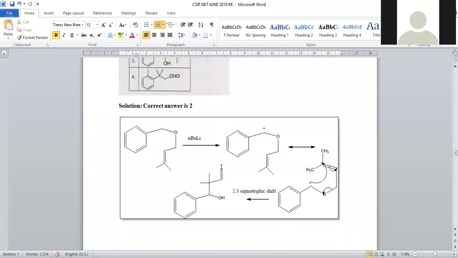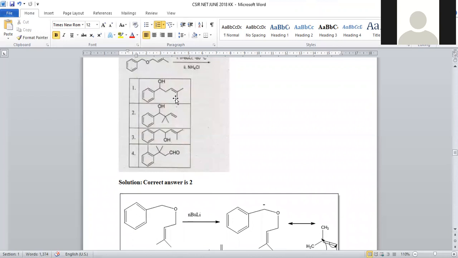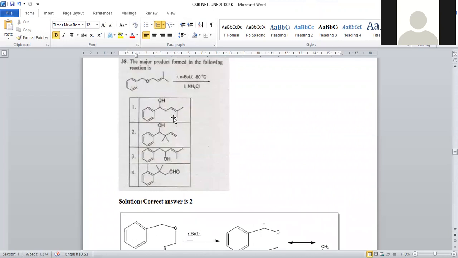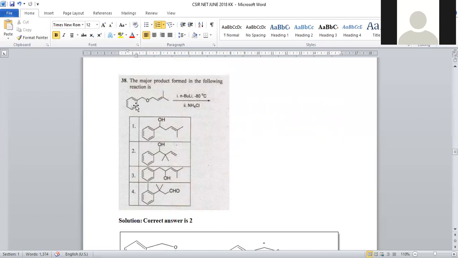Terminal center, what should we have? Here, a double bond should be there. Here, a terminal double bond is not there. It is not the right answer. And here a terminal double bond is there. There is a possibility that a terminal double bond is not there. An aldehyde may not be generated in this reaction. Only option number 2 is satisfying the statement. Here, the reaction is generation of a carbanion and a cyclization type of reaction, followed by a 2,3 sigmatropic rearrangement, so that the product will be option number 2.